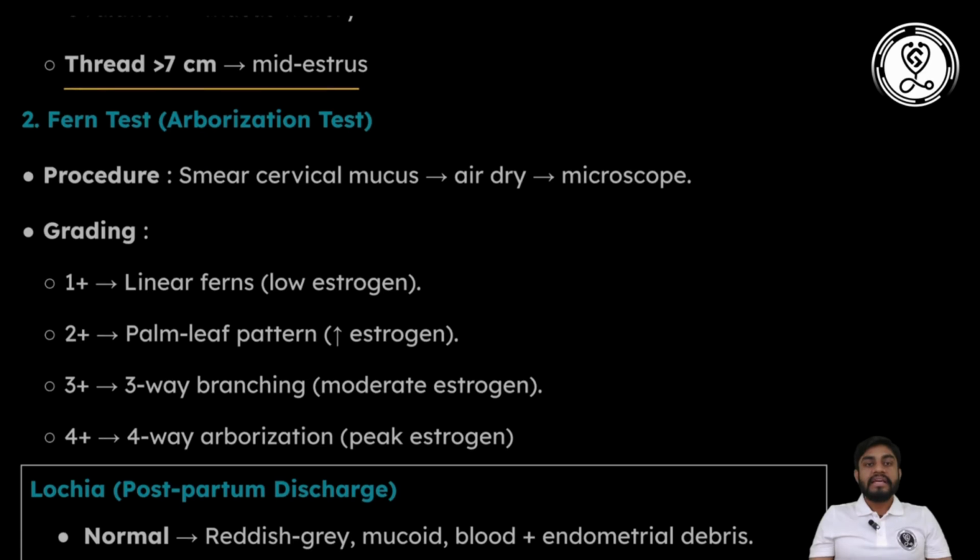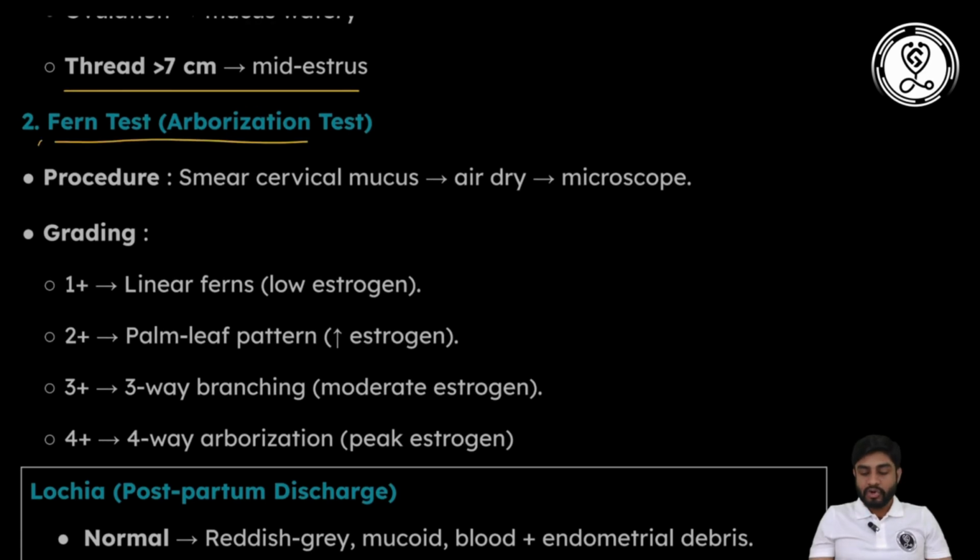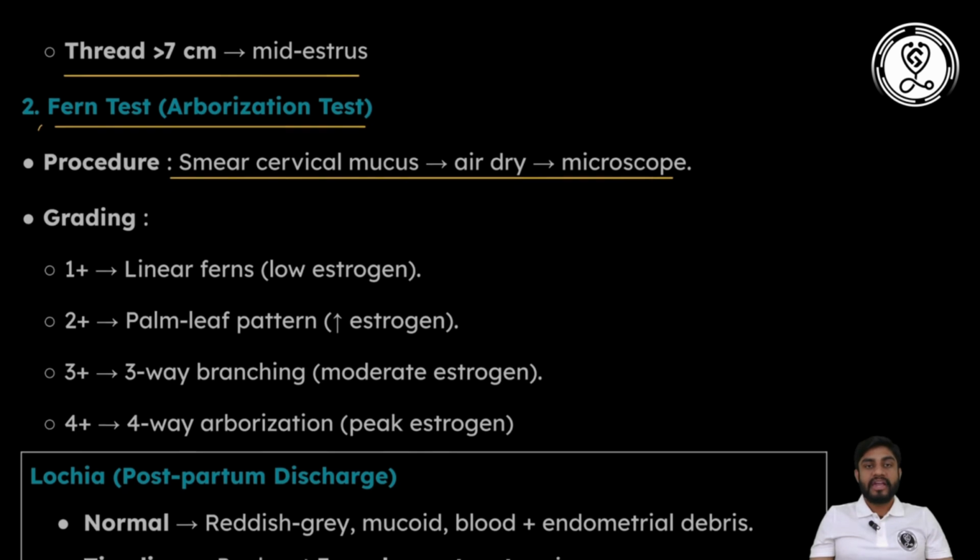Another test used is the fern test or arborization test. It is somewhat similar to the Spinnbarkeit test. We make a smear of cervical mucus, air dry it, observe under a microscope, and grade the appearance.